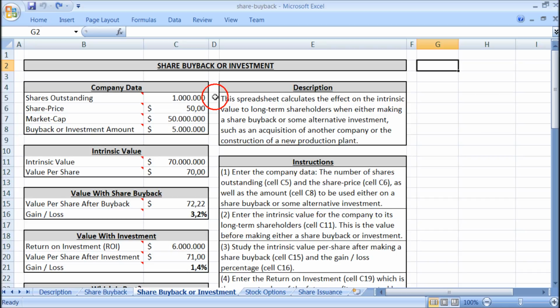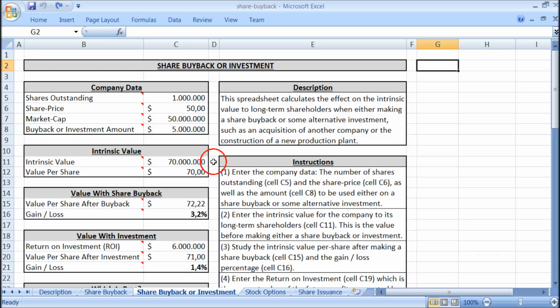So we start with the data for the company, and here we have the number of shares outstanding, and we set that to 1 million in this example. And the price per share is set to $50. So the total market value of all the company shares is $50 million. Let's say we want to use $5 million either for a share buyback or some alternative investment.